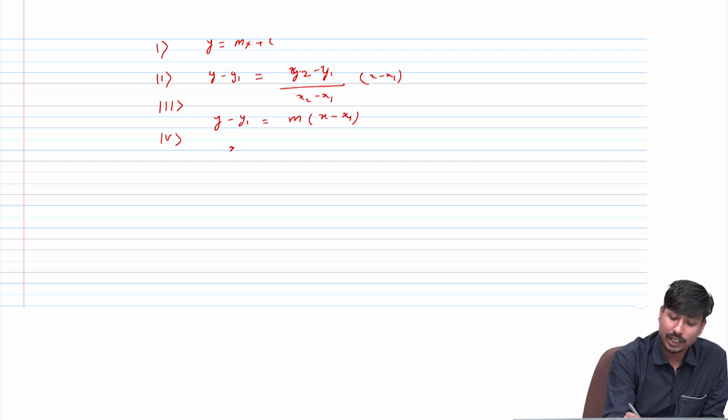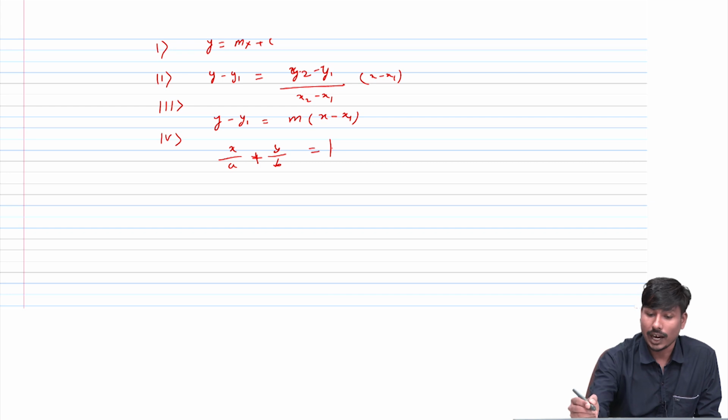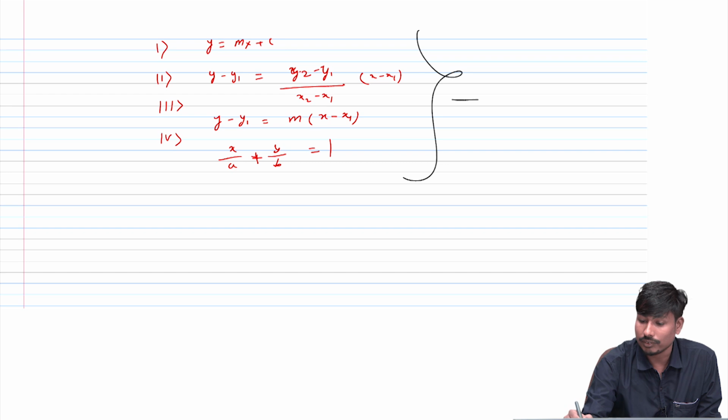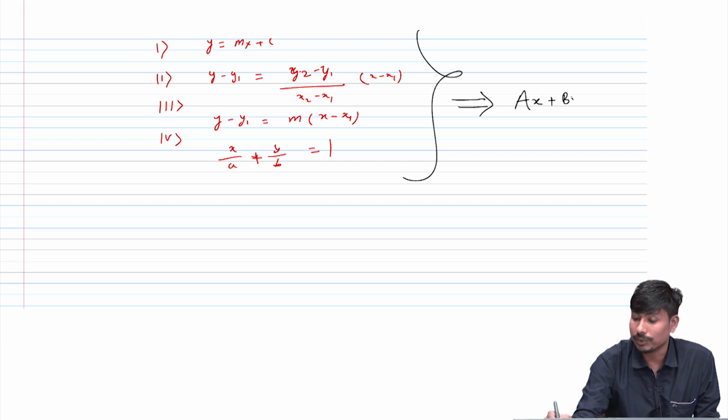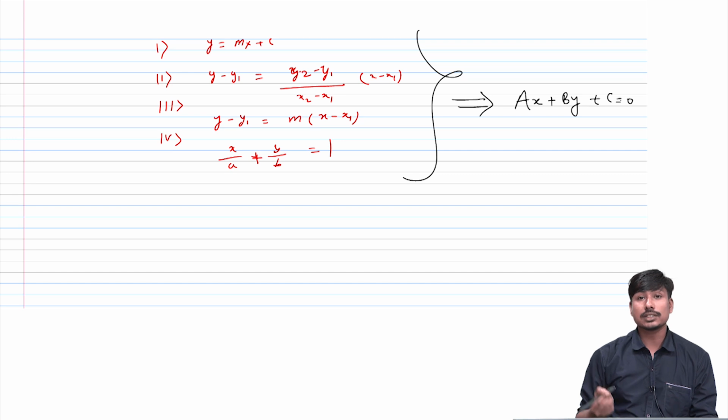And finally x by a plus y by b is equal to 1 is the intercept form. And the last form, when we summarize all, is ax plus by plus c is equal to 0, and this is the general form.